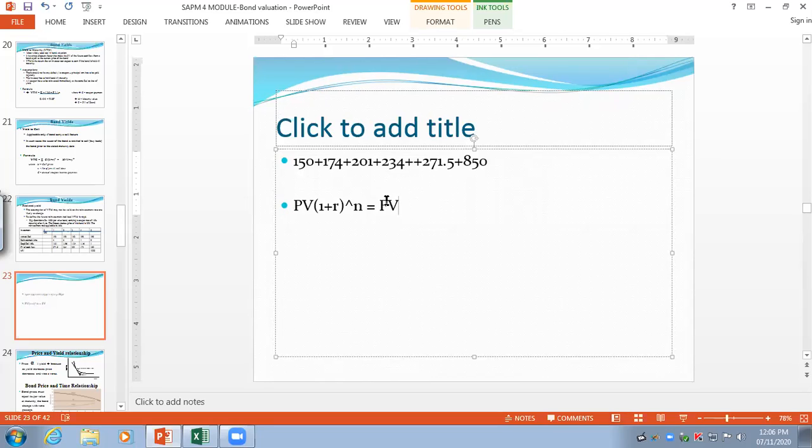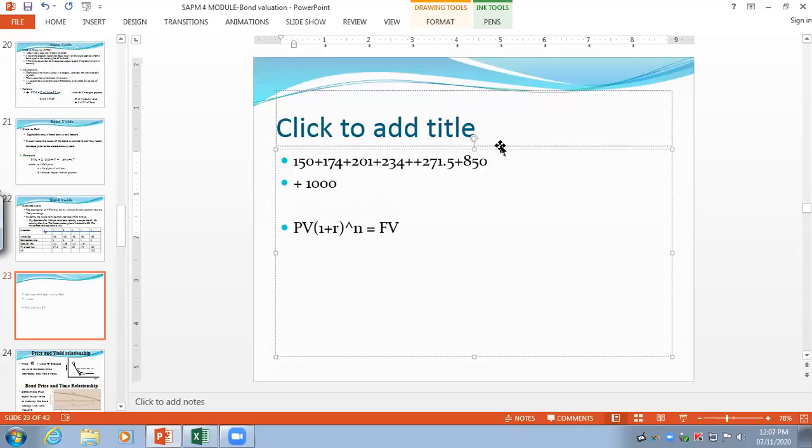Now please understand one more thing. I have to tell you what your future value is. Future value is nothing but the summation of all these things, plus the face value of the bond. That is your future value. Let me complete it, then I'll explain to you.